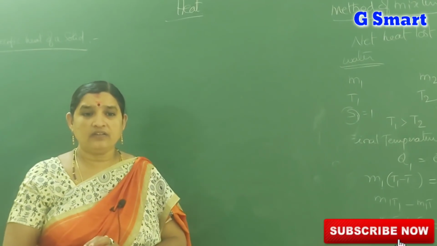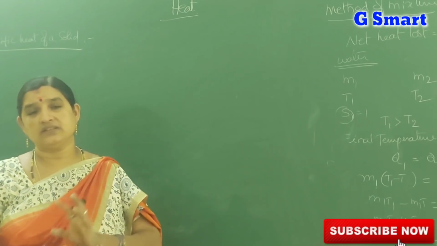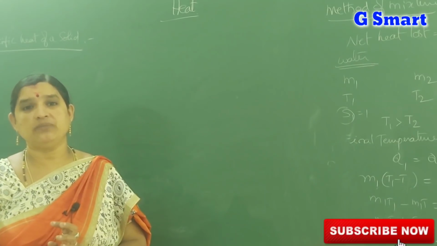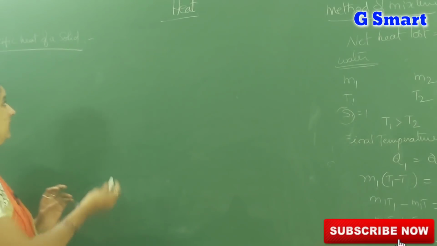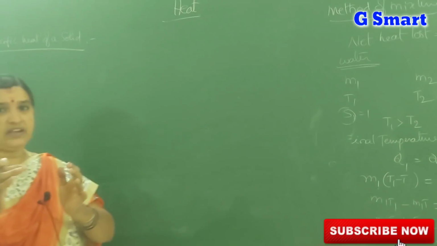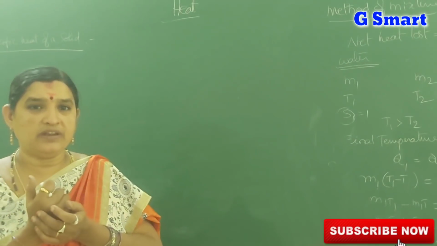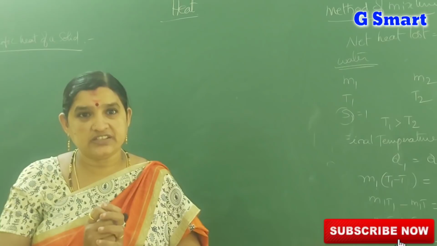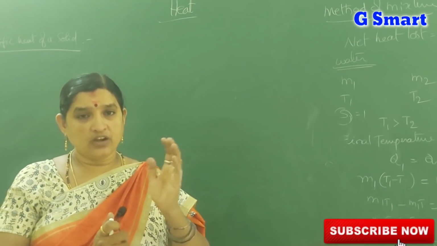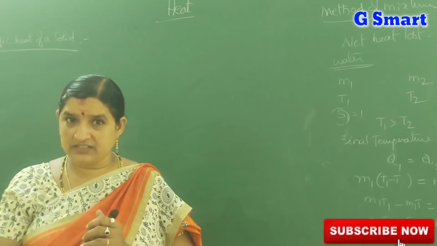I already told you that to measure the specific heat of a solid we use a calorimeter. Here, in the calorimeter, we will take water. Calorimeter and water are both at the same temperature.